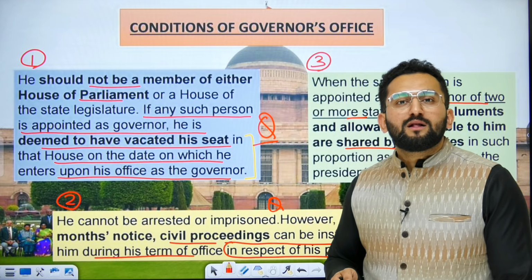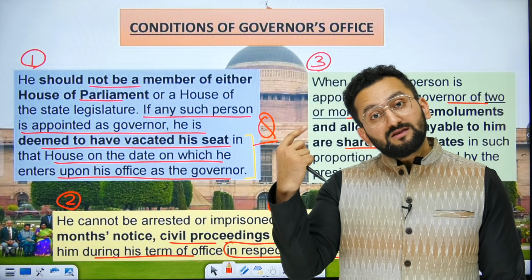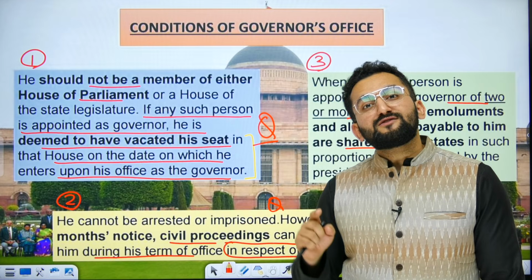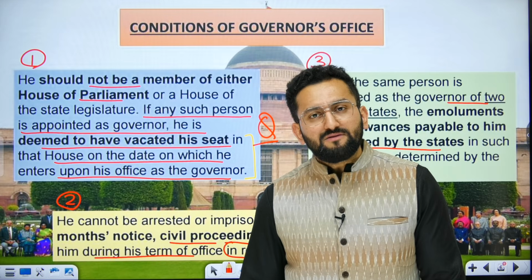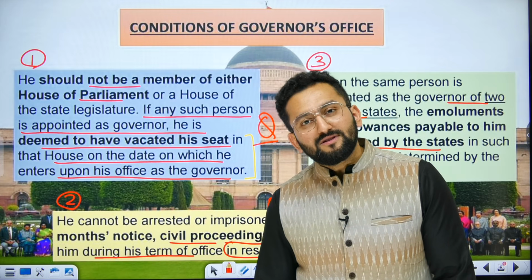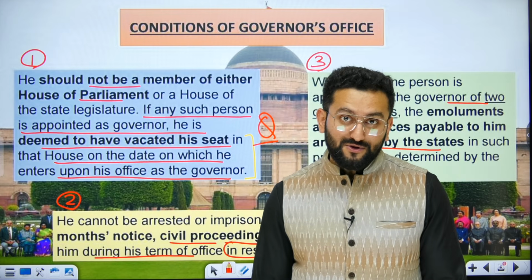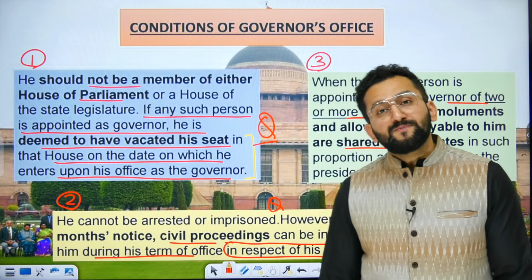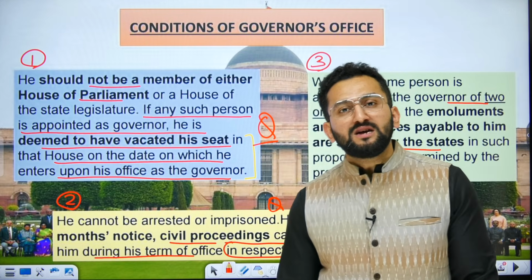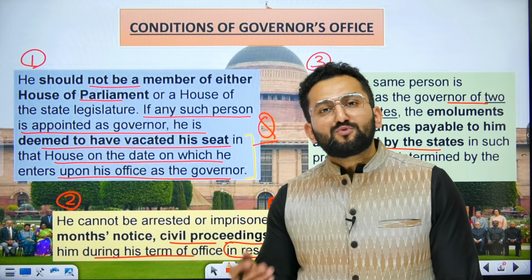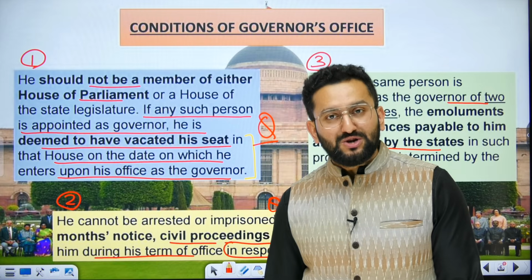Then what could be done? Considering the seriousness of that particular case, the president, on the advice of the Prime Minister and Council of Ministers, can remove that person from the position of governor, and then you can arrest that person. But till the time he or she is on this position, you cannot imprison that person. Along with this, for any action taken in official capacity for an official purpose, you cannot raise proceedings against that person, because those actions have immunity.